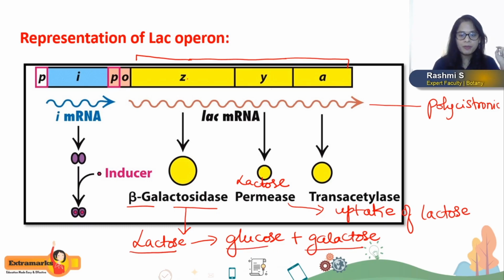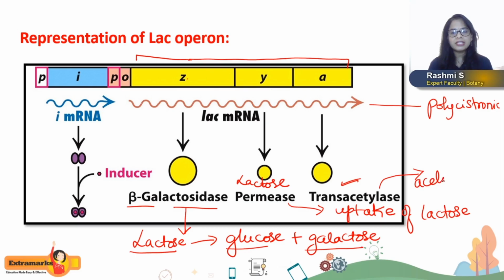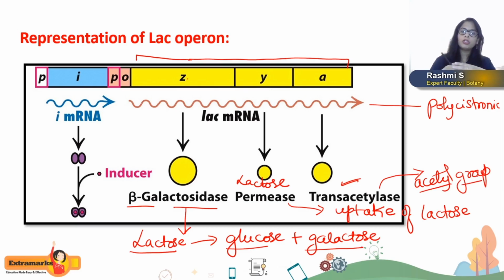Then the A gene codes for the enzyme transacetylase, and the transacetylase enzyme is required for inhibiting the uptake of toxic molecules from the lactose permease protein. It inhibits the uptake of toxic substances by the bacterial cell, and it also involves the transfer of an acetyl group to the lactose molecule before it is taken up into the cell. Hence the name transacetylase. So these are the structural genes which are present.